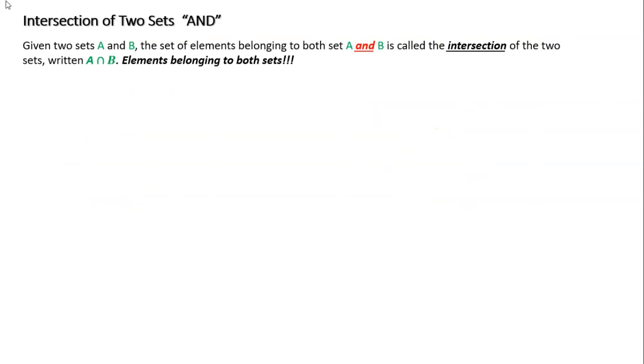All right. So let's look at the AND operation. The AND operation is also called the intersection of two sets.